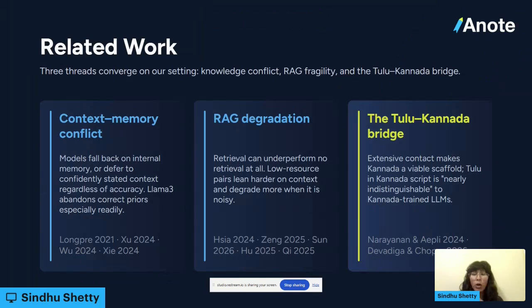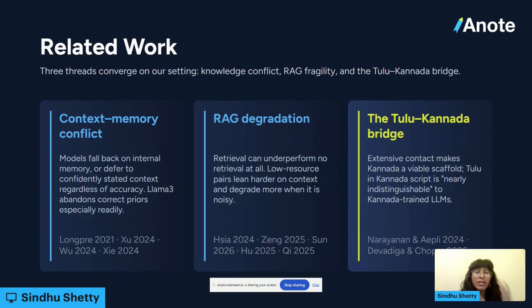So the related work, one of the most important areas is context memory conflict, which is that when models have their own internal understanding of a situation, external information can often sway how they process information after that. They can often defer to confidently stated information, even if it's wrong. And Llama 3 is especially notorious for doing this. Related to that is RAG degradation, which is that although RAG often helps the model, it can also hurt if it's noisy or when a model has to heavily depend on it, such as in low resource domains, where it doesn't really have a basis of its own and has to go off external information.